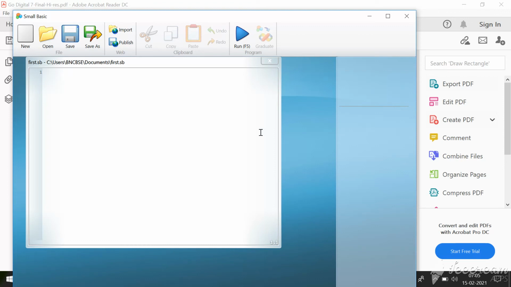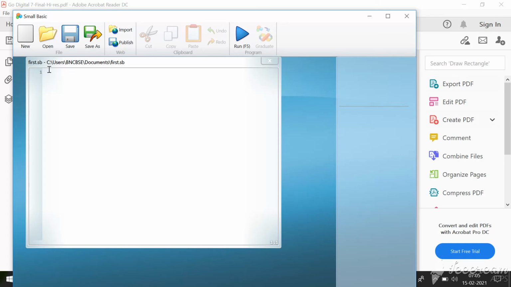If you want to come back to this page, you can press any key. Immediately the output window will be closed, and you can come back to this editor window.